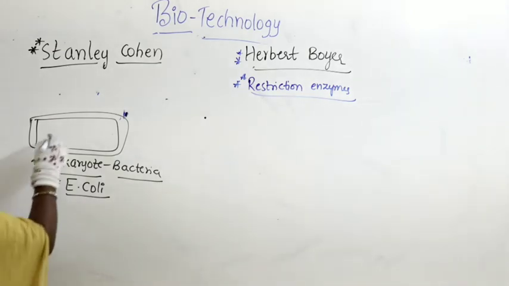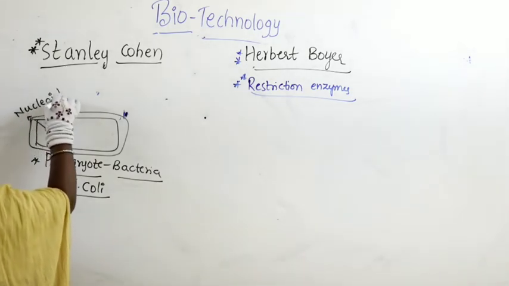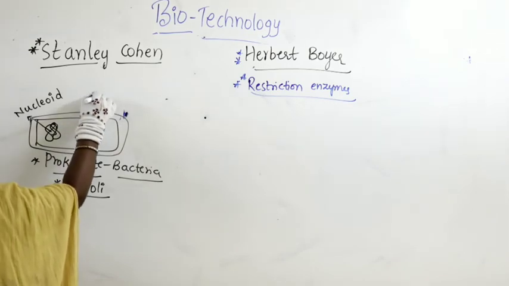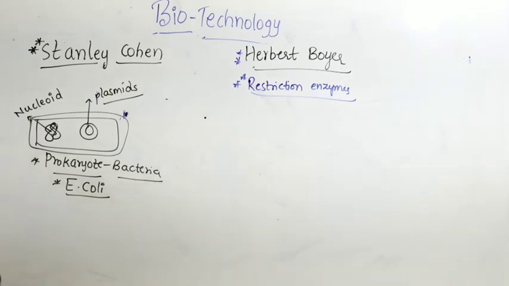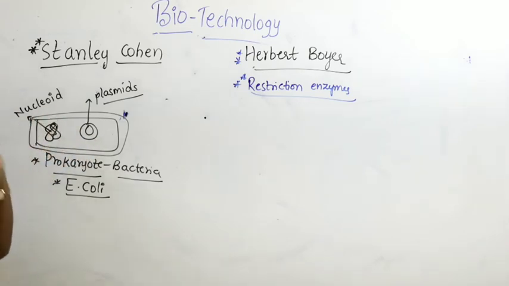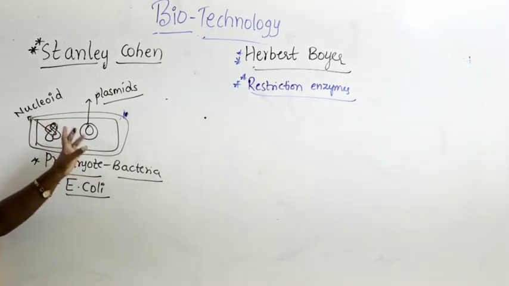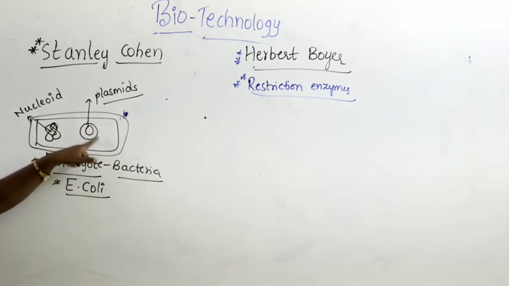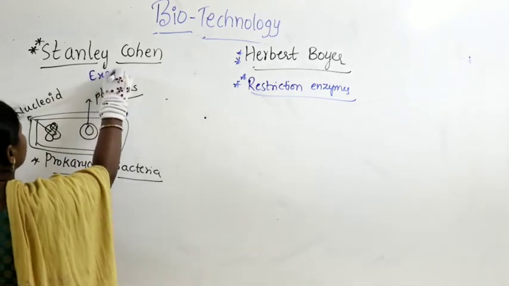So what do you find within the bacteria? Within the bacteria, we find the nucleoid and also plasmids. With the help of advanced technologies in the life sciences, with the development of the electron microscope and ultra microscope, he could see that the plasmids are freely moving here and there. The plasmids are present freely within the cytoplasm. So he did experiments on the plasmids.